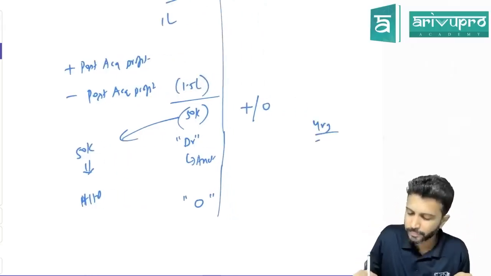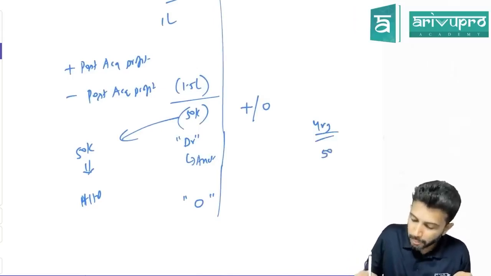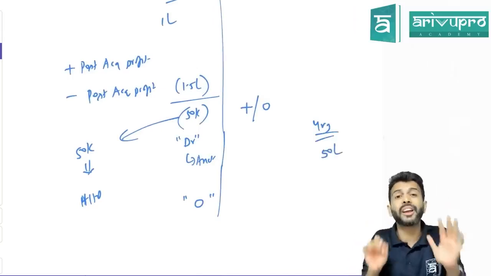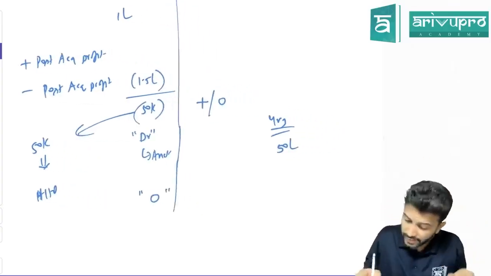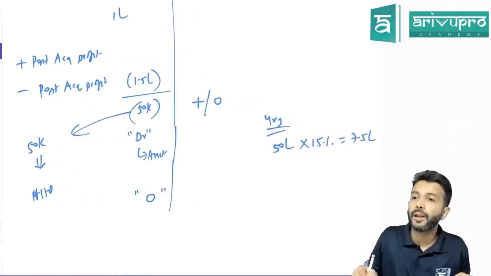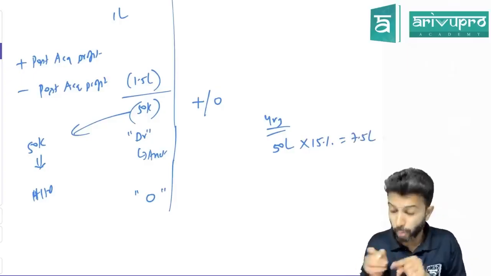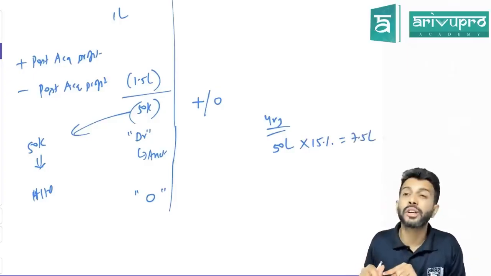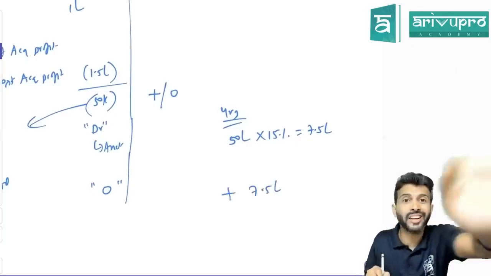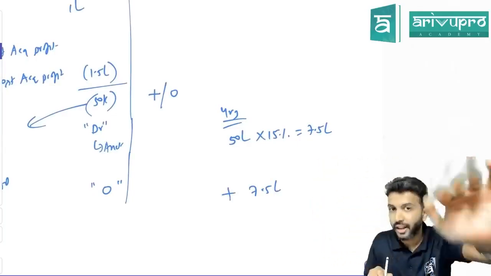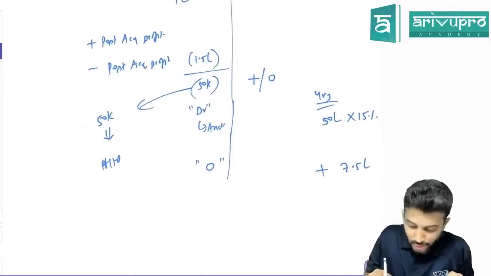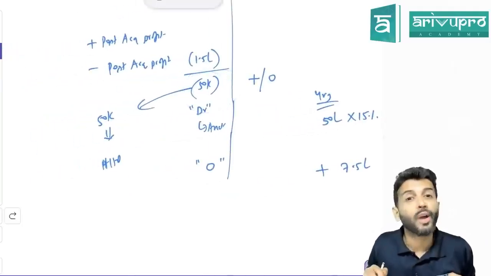Suppose in year 3, the subsidiary company made a bumper profit of 50 lakhs. What is minority's share? 15%. 15% of 50 is 7.5. So minority share of profit, how much? 7.5 lakh. Now will you give the entire 7.5 lakh to minority interest? Last year when the loss was there, what did you tell? This excess loss, give it to the holding company.